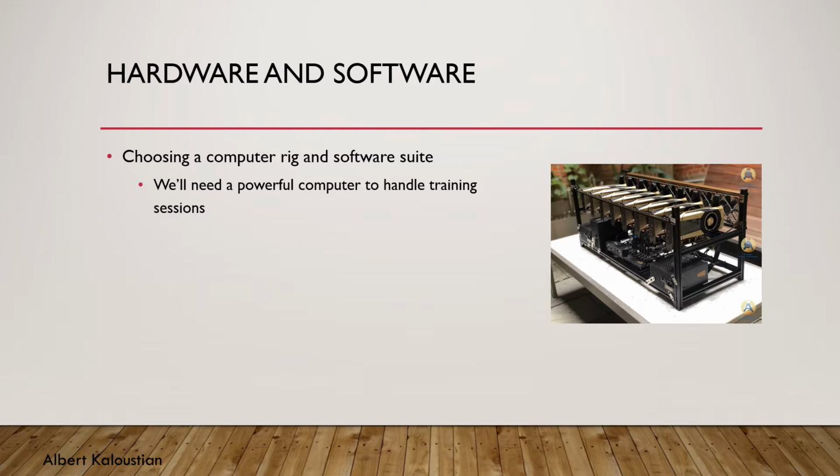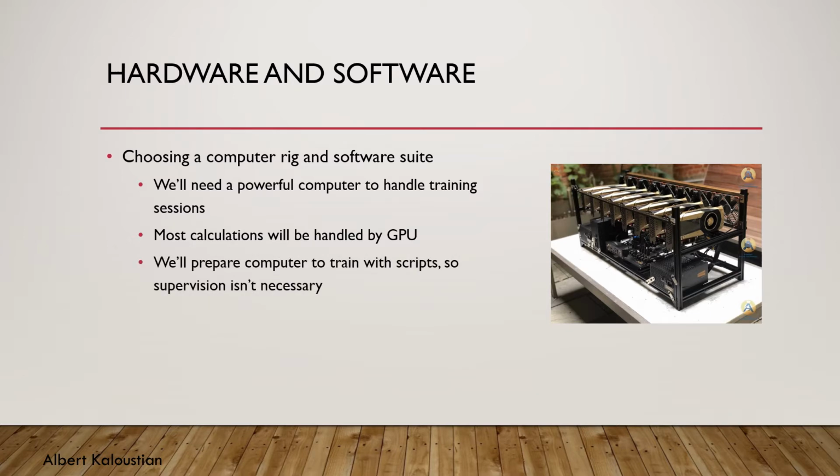We've been advised by General Dynamics that we should expect the bulk of the calculations to be handled by the computer's GPU. For this reason, we've considered using a virtual machine to handle some of the calculations, though we'll likely use one of our personal computers to house the neural network. We'll also incorporate scripts to facilitate unsupervised training sessions even when a human user is not present. These round-the-clock training sessions should pay off with better results.